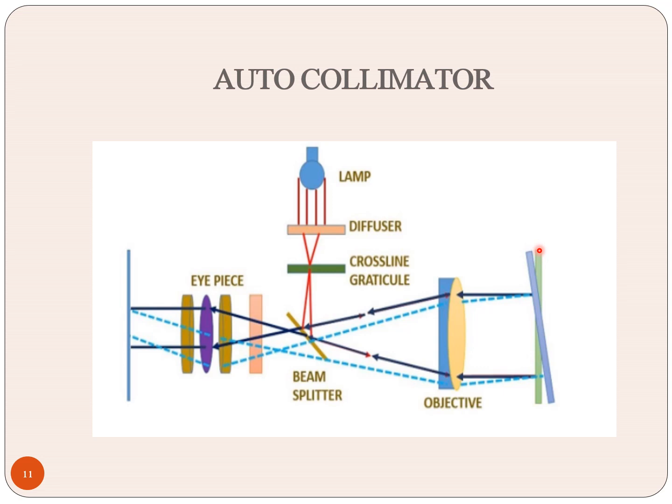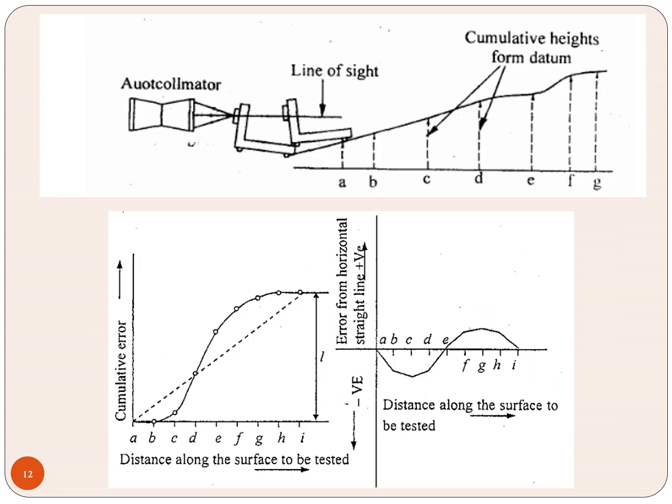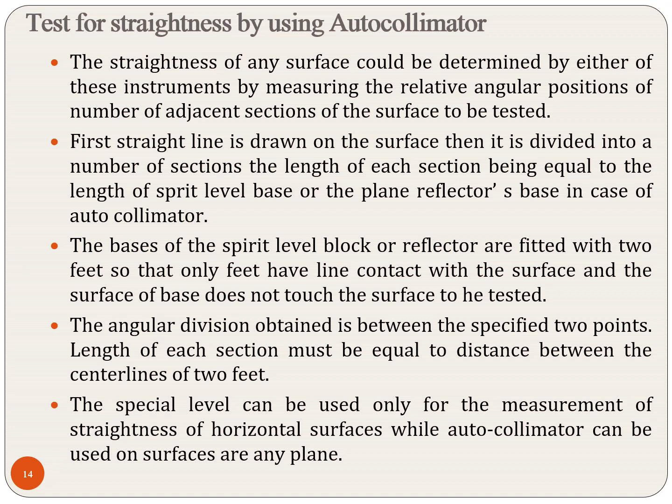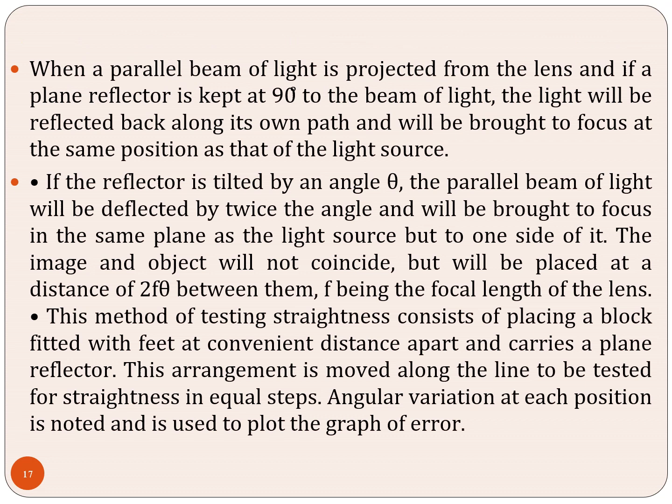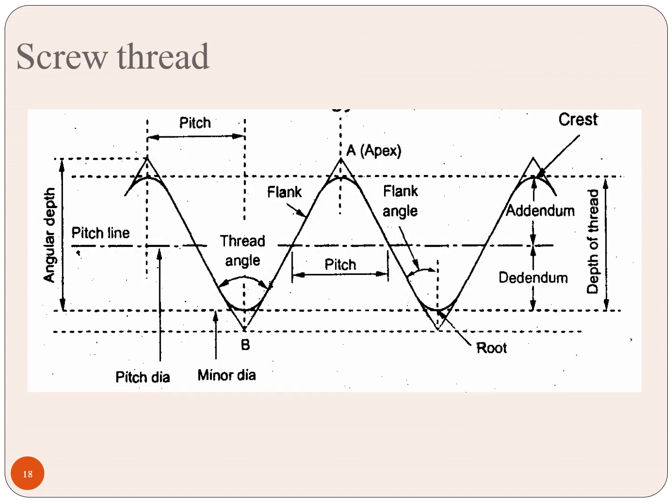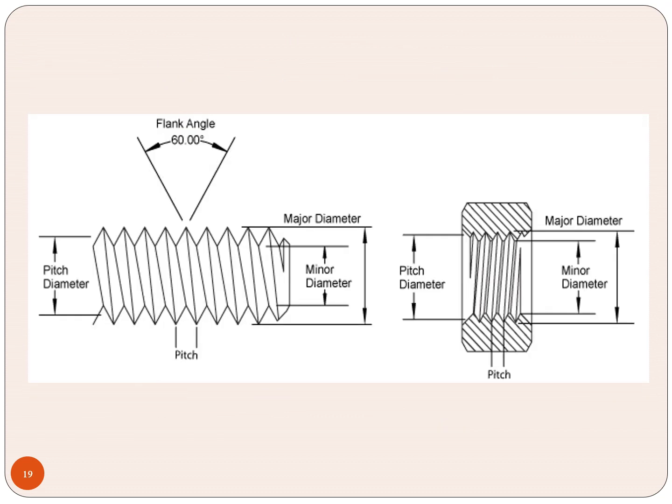Suppose the mirror is at some angle theta, the reflected rays also come back at theta. Based on this principle we can measure the straightness. At some distance we mark on the surface, and at each position we measure by using this autocollimator. So this is the major principle. By using these three methods we can measure straightness.